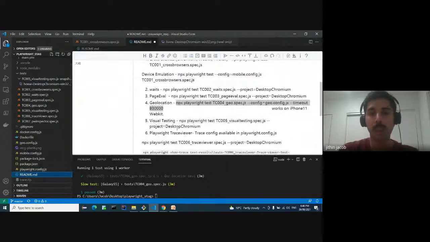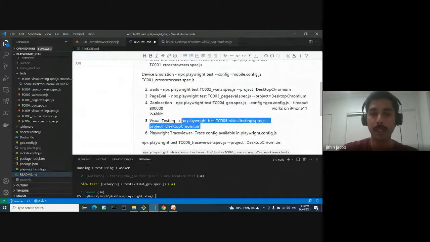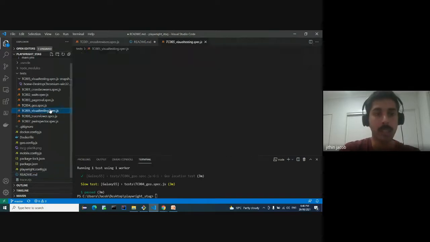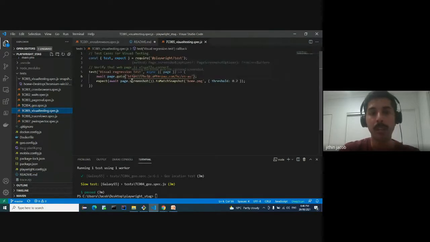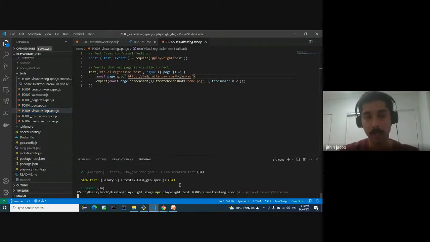So let's run through a happy scenario where devs have done everything perfectly fine. Let's look at the test case. We'll go to the page. We'll compare that whatever screenshot you are taking is equivalent to this home.png. So it appended my project names into that screenshot as well.